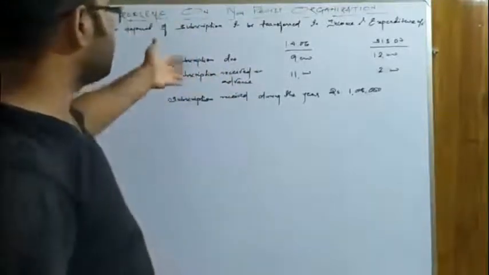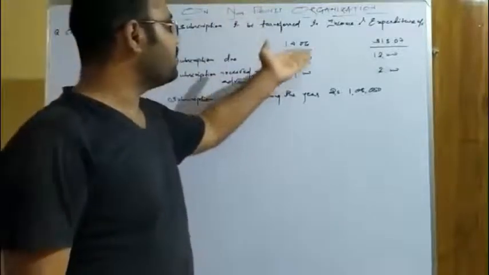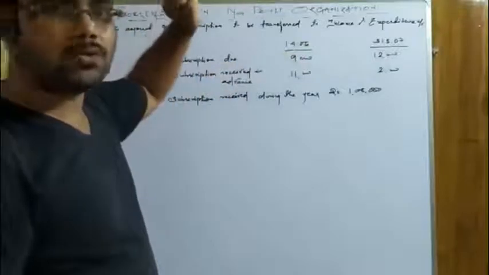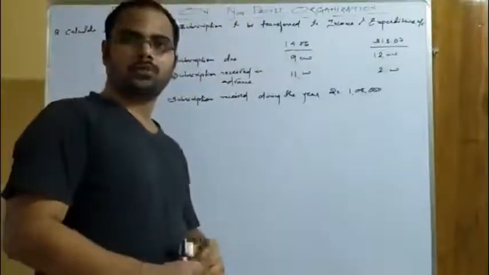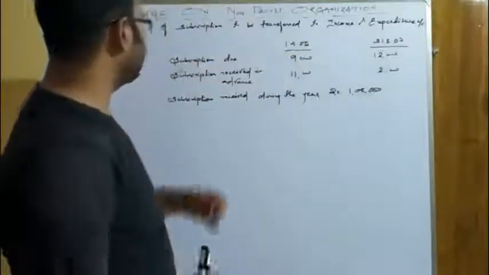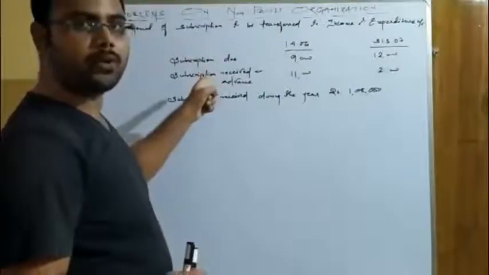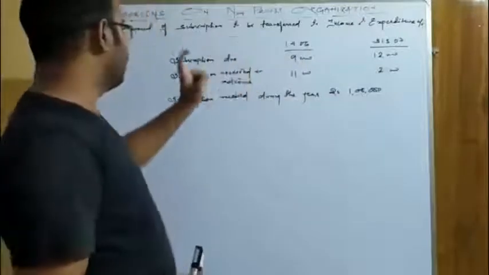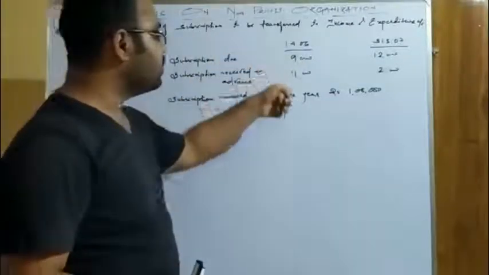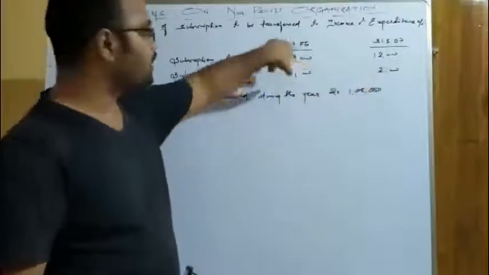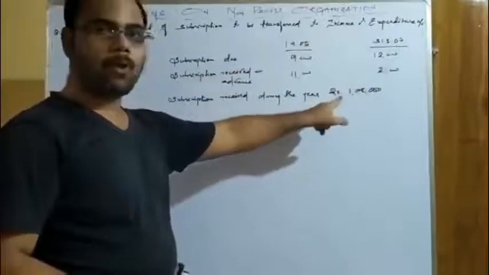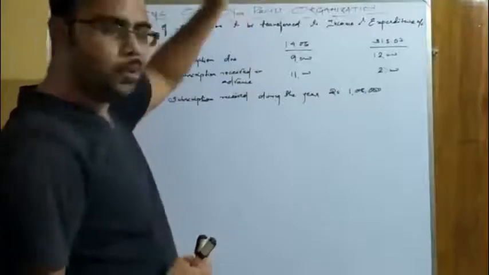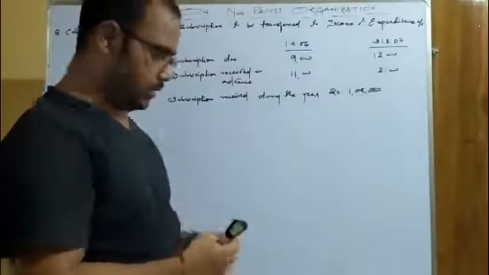Then the remaining question says opening balance is there, closing balance is there. As you can see, the accounting year is 1st April 2006 to 31st March 2007. So there is subscription due or outstanding, whatever you can say. Subscription due at the beginning, due at the end. Then there is subscription received in advance in the beginning and also at the end. You have to adjust these 4 amounts with this amount in order to calculate the actual amount of subscription to be transferred to income and expenditure account. Okay, so let us do that.